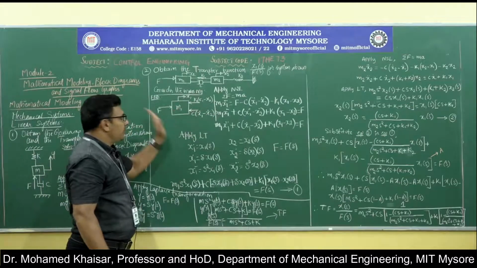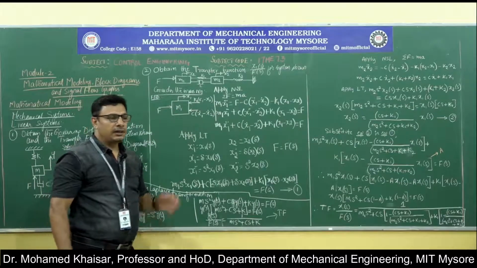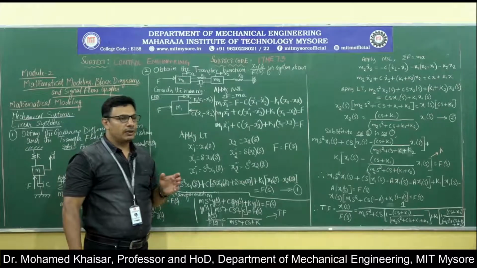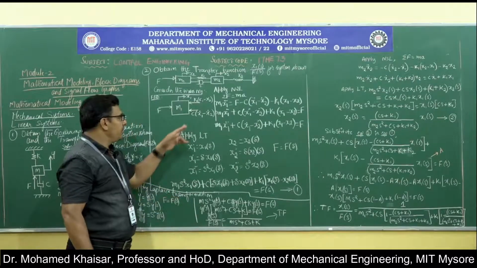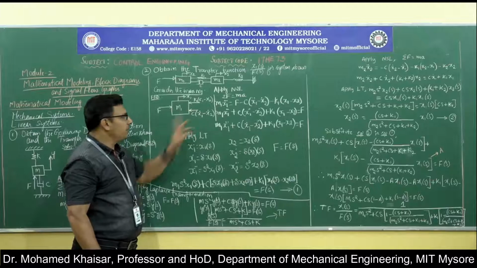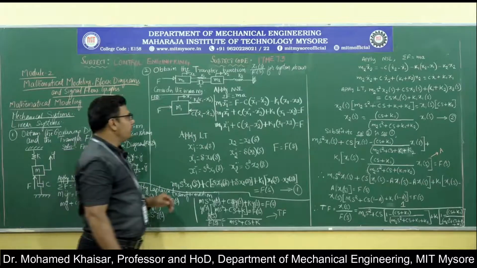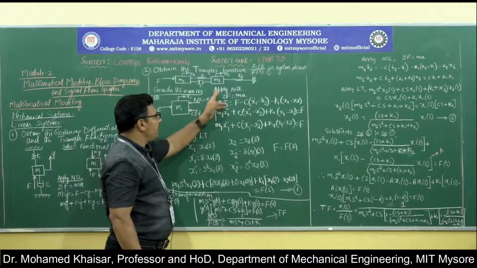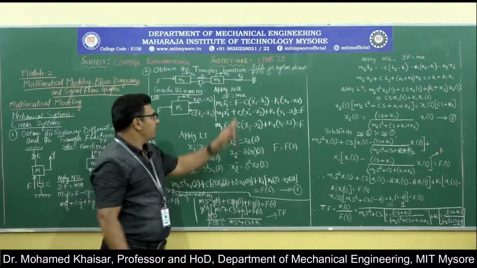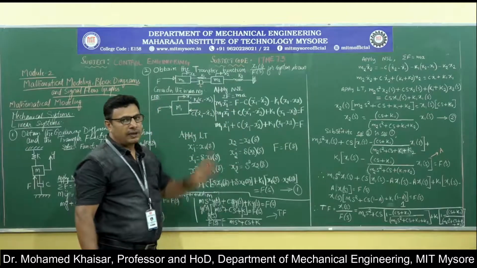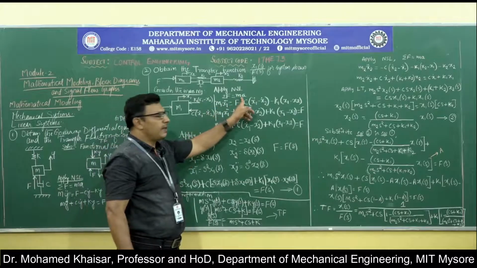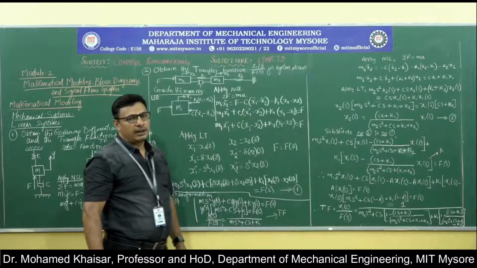So this is the functional block diagram, and in evolving the mathematical model for any system, it is very important to write the functional block diagram correctly first. Thereafter, the next step is to apply Newton's second law. It says sigma F is equal to ma, where F is the disturbing force, m is the mass, and a is the acceleration.